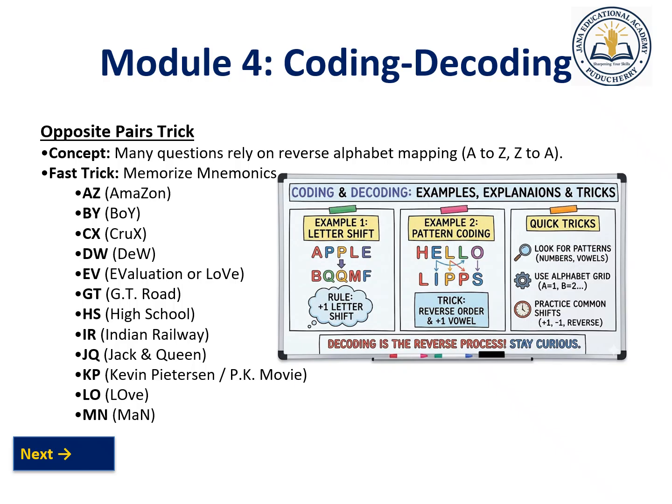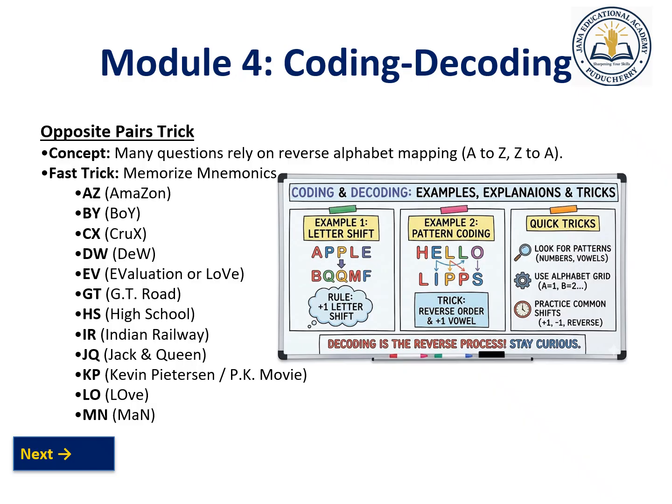Yeah. Next one is coding and decoding. You can remember this one. For example, many questions are in the alphabet A to Z or Z to A, like that. You have to find out. So you can always relate to the number.